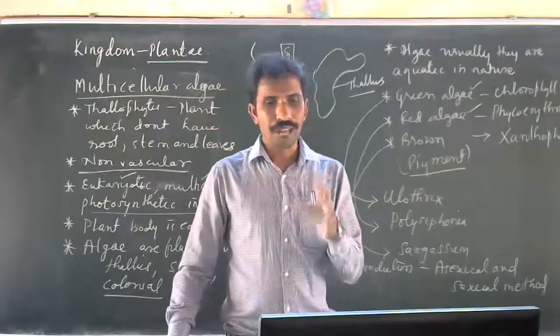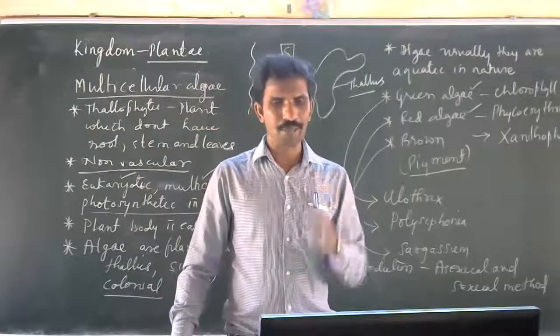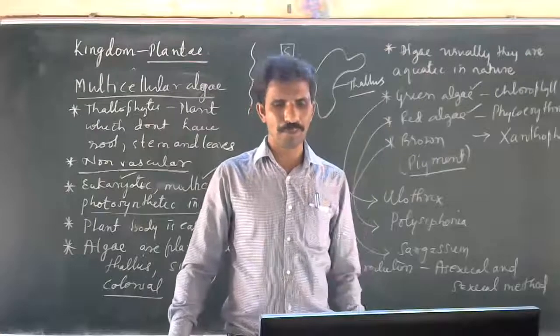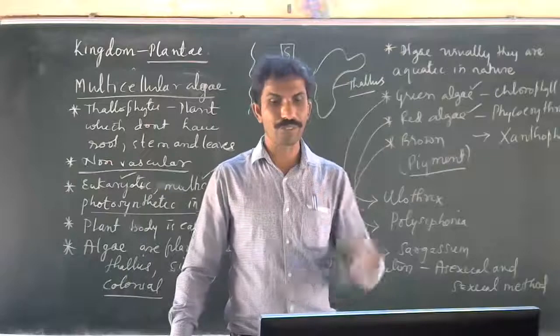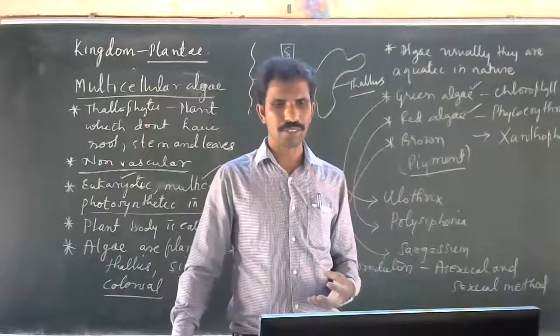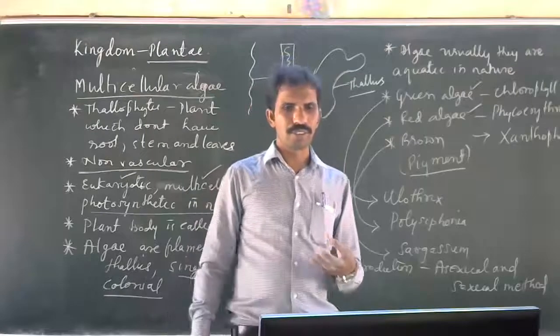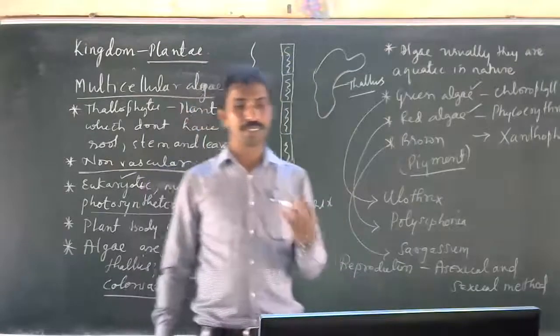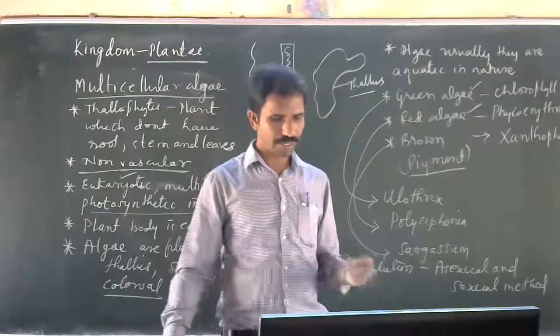And they are the highest producers of aquatic habitat because they produce more oxygen. They are autotrophic in nature. They are the food for other animals. Understood? So many of the chemical substances are prepared from the algae. That is the economic importance of the algae.